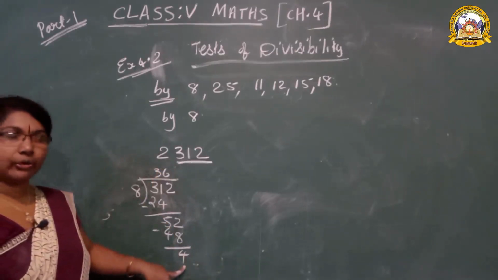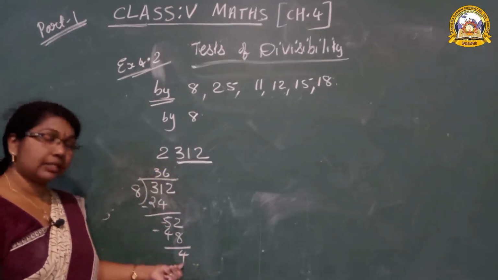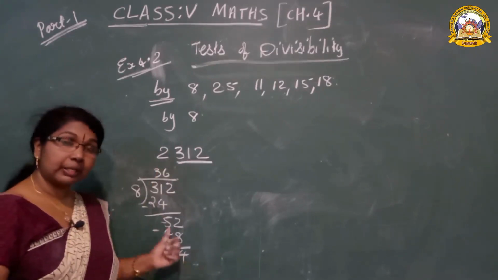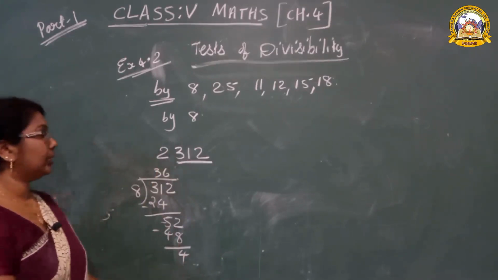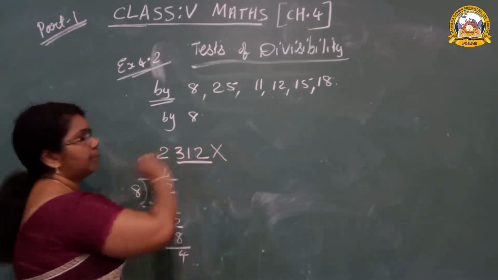Is it divisible? No. Why? Because the remainder is 4. If you are getting remainder 0, then only it is divisible. So this is not divisible by 8.